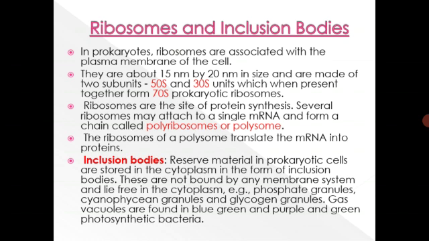Inclusion bodies. Reserve materials in prokaryotic cells are stored in the cytoplasm in the form of inclusion bodies. These are not bound by any membrane system and lie free in the cytoplasm. Examples: phosphate granules, cyanophycin granules, glycogen granules. Gas vacuoles are found in blue-green and purple and green photosynthetic bacteria. So these are about the inclusion bodies, and the ribosomes have been explained over here.